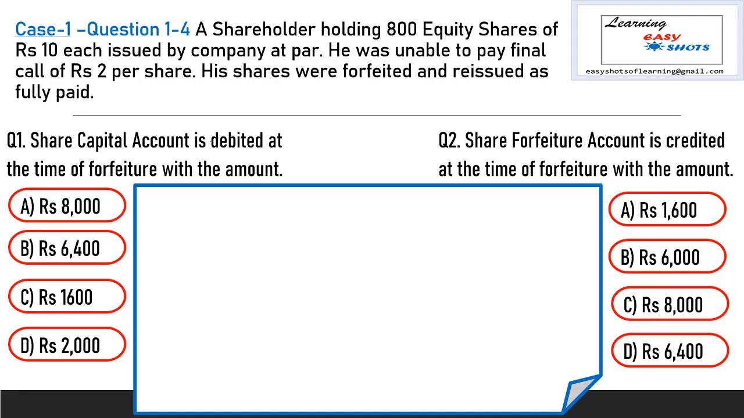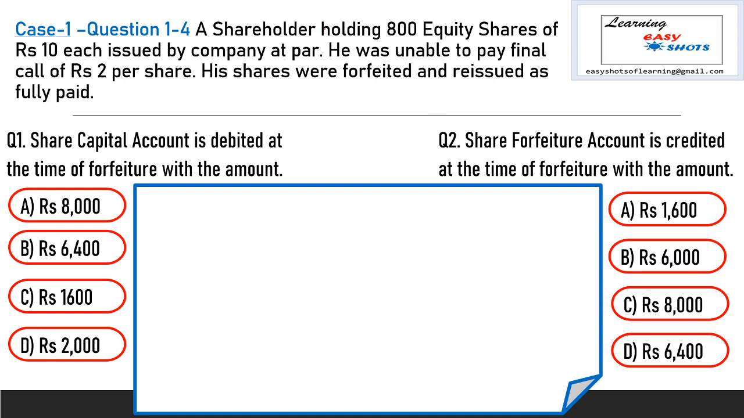First, we understand what we mean by forfeiture of shares. Forfeiture means when any shareholder does not pay any installment called by the company on shares, whether it is allotment money or call money, then after giving a notice of a particular time duration, the company has a right to cancel his shares and forfeit the amount which is paid by the shareholder. So the first case is related to questions number 1 to 4.